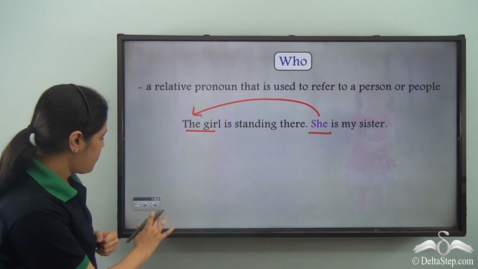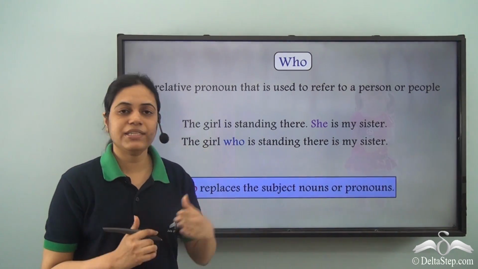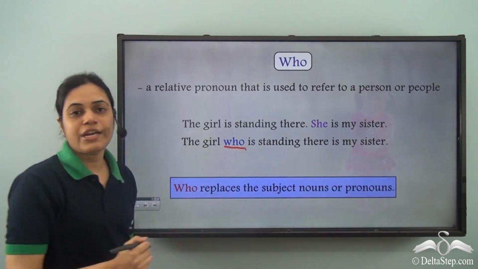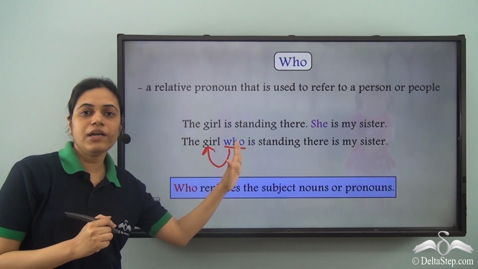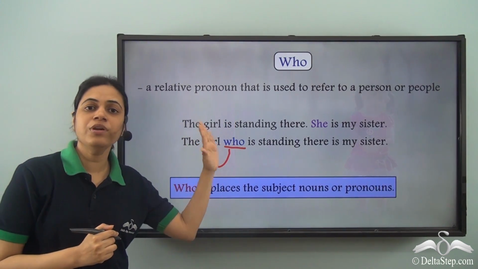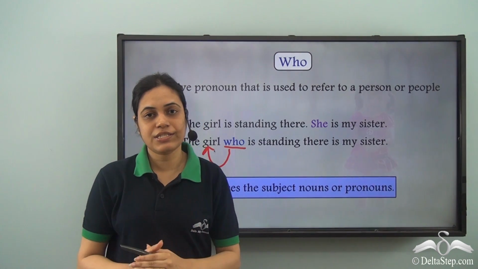How? I can write, the girl who is standing there is my sister. So this who refers to the girl. The girl comes just before who. So who refers to the noun girl.